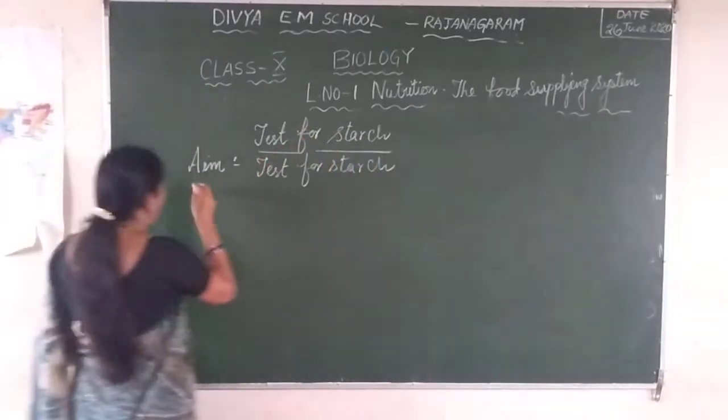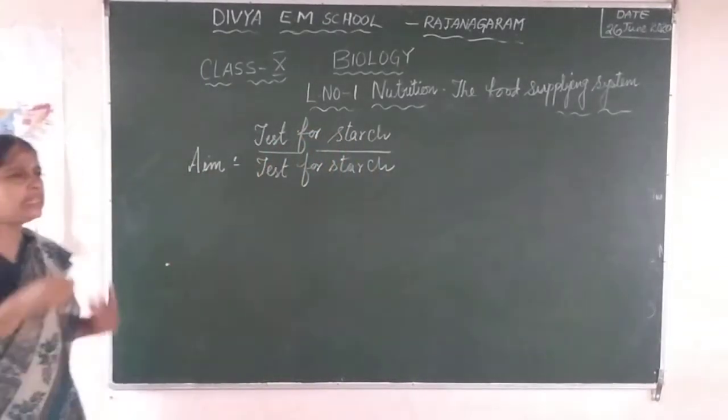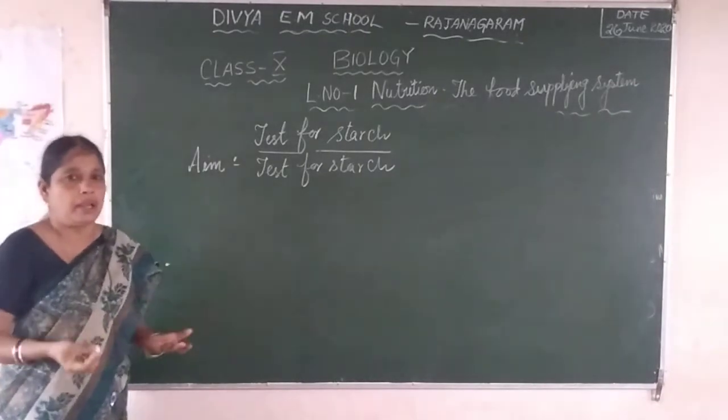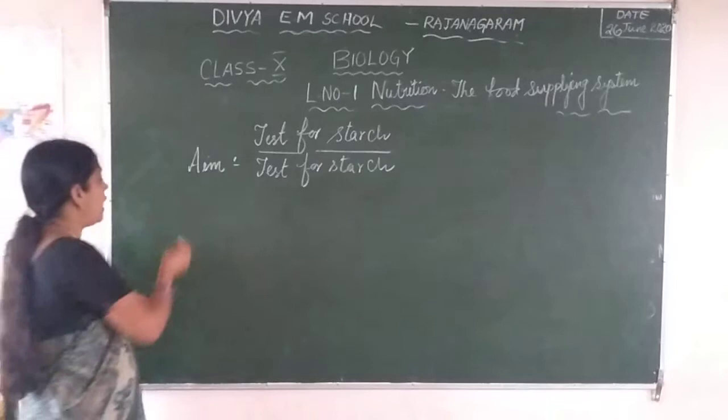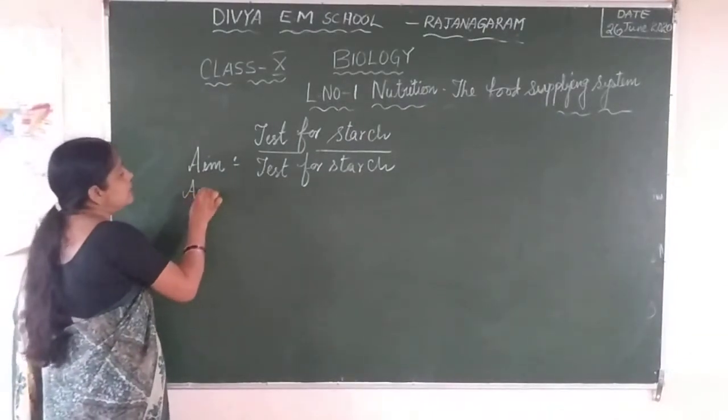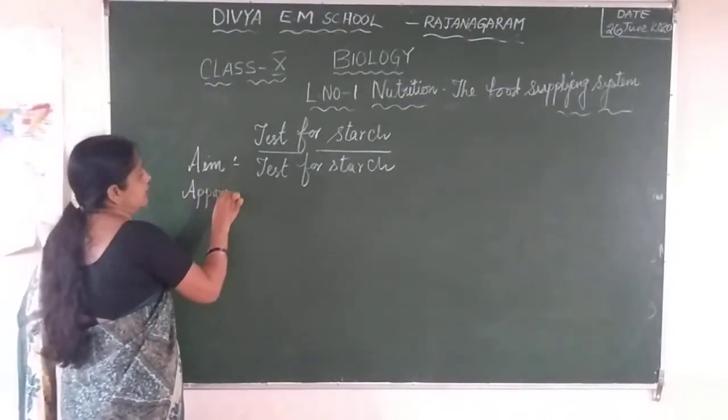Now, when you have an aim, then what are the things? When you go into the laboratory, we need some equipments. We need some apparatus. So what are the apparatus we need to test the presence of starch?